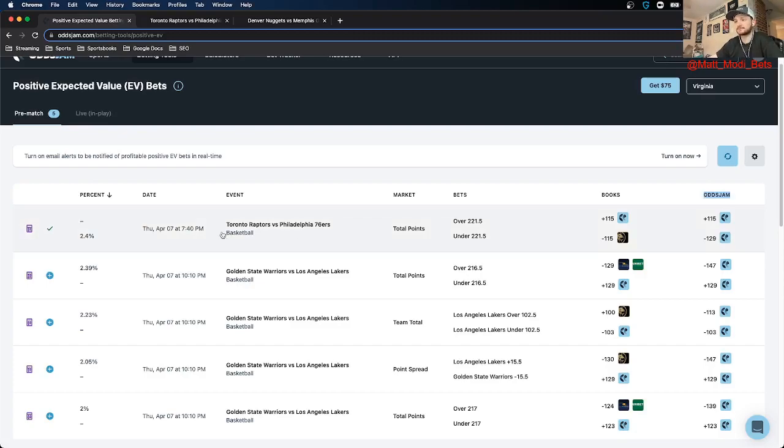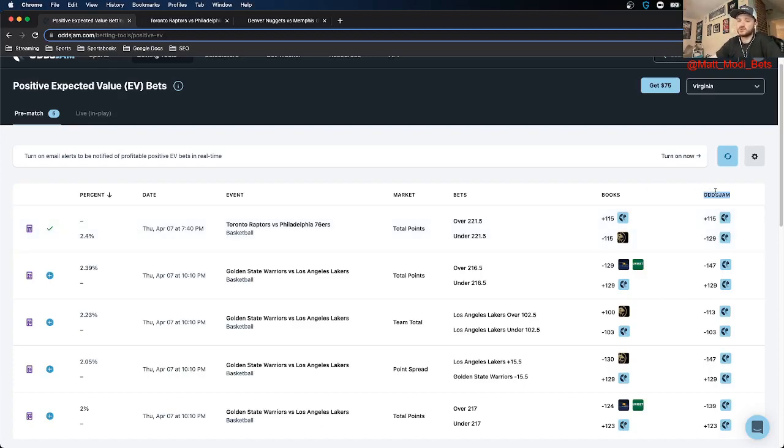So for this first one, again, it's in the Raptors versus Sixers. Looks like it's a play on the under total points. The OddsJam perfect line prices that at minus 129, and I got it at BetMGM at minus 115. As you can see, the check mark here means I already bet it. And the thing to highlight is this percent just means the greater the difference between the OddsJam perfect line and the line you're getting at a sportsbook, the higher this number is going to be. That's the positive expected value percent.